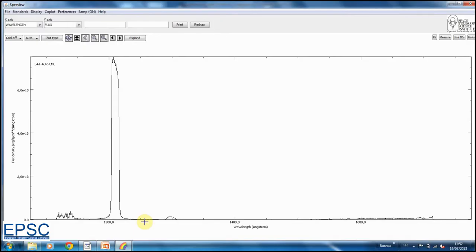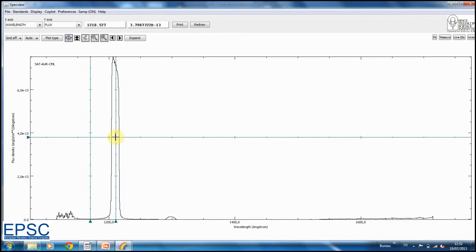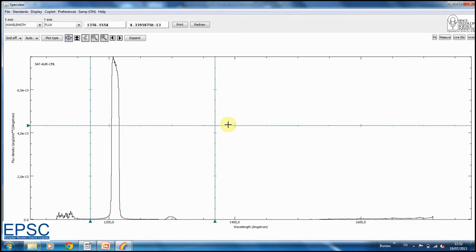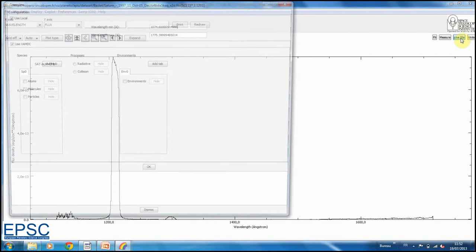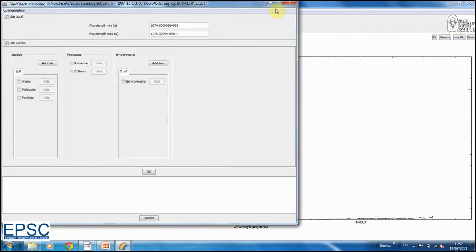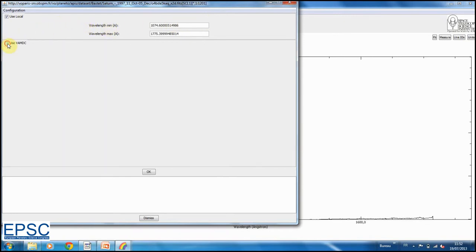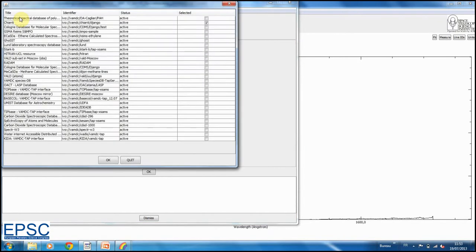We can see that the plotted spectrum extends from about 1100 to 1700 angstroms, and we presume that this line corresponds to the Lyman alpha transition. We'll attempt to automatically identify this spectral line on the present spectrum using the SpecView line identification tool, named Line IDs. By clicking on the Line IDs button, the line identification tool shows up on screen. To access information about transition lines, we have the possibility of querying a large panel of atomic and molecular data services. We choose to query only one of them, Chianti, the atomic database for spectroscopic diagnostics of astrophysical plasmas.